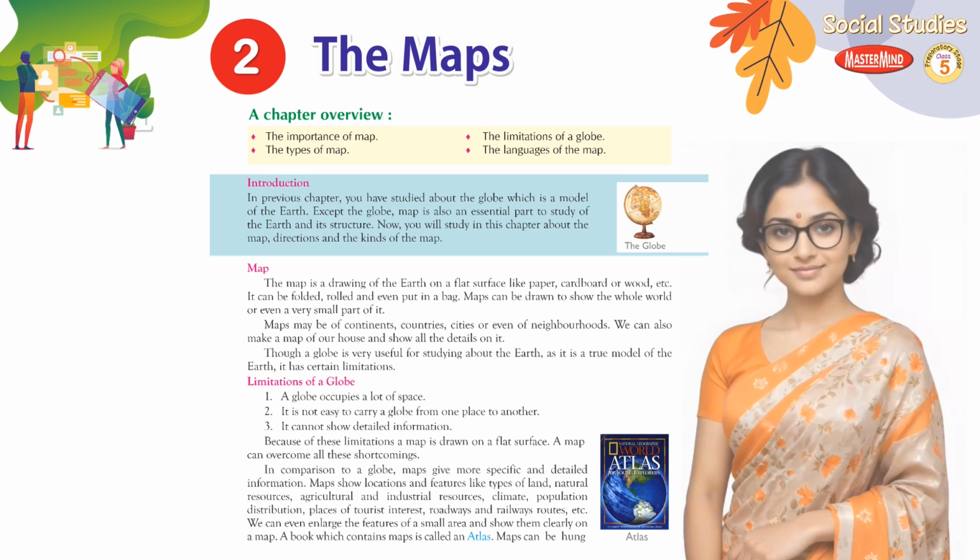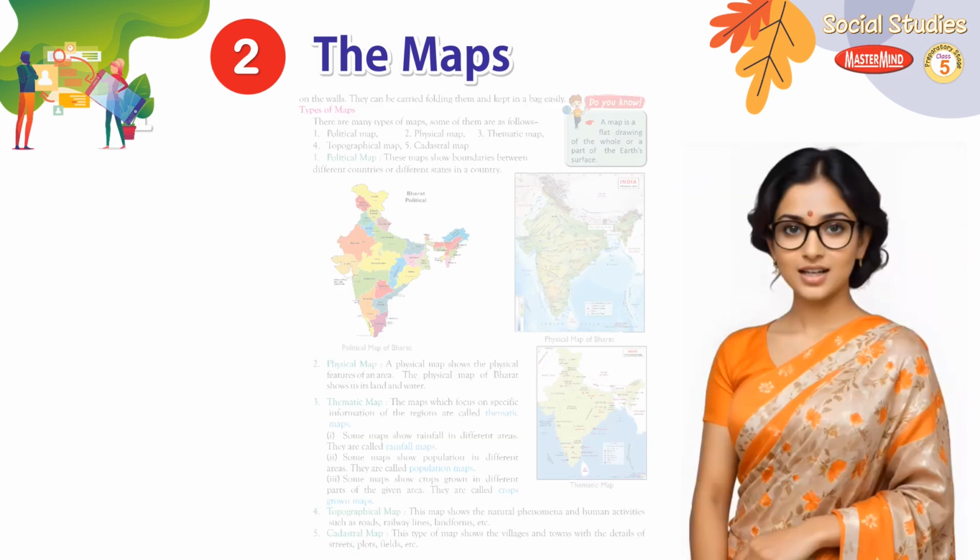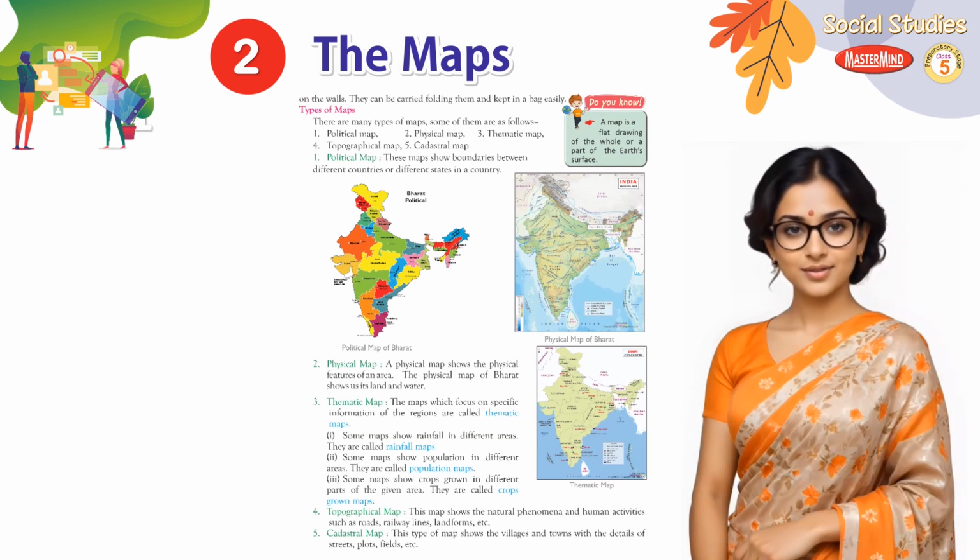In comparison to a globe, maps give more specific and detailed information. Maps show locations and features like types of land, natural resources, agricultural and industrial resources, climate, population distribution, places of tourist interest, roadway and railway routes, etc. We can even enlarge the features of a small area and show them clearly on a map. A book which contains maps is called an atlas. Maps can be hung on the walls. They can be carried by folding them and kept in a bag easily.